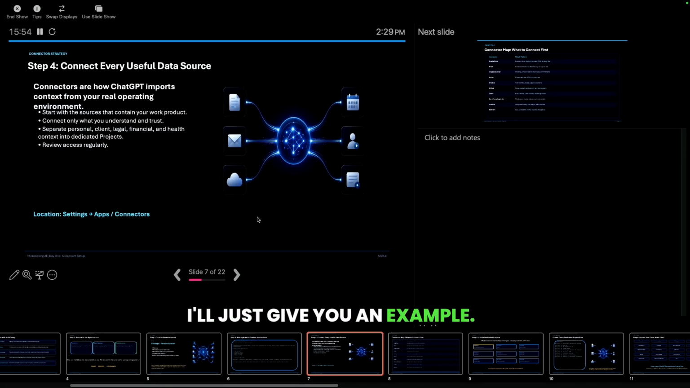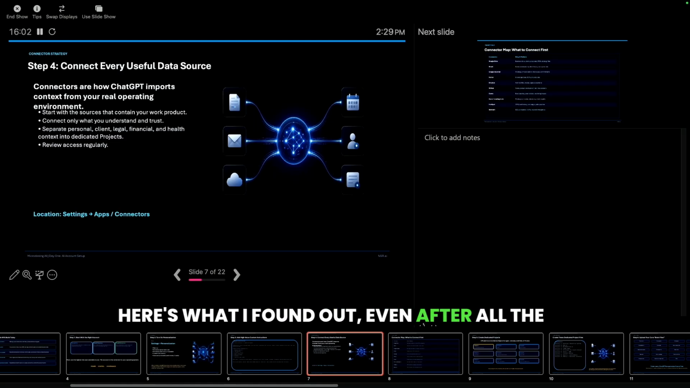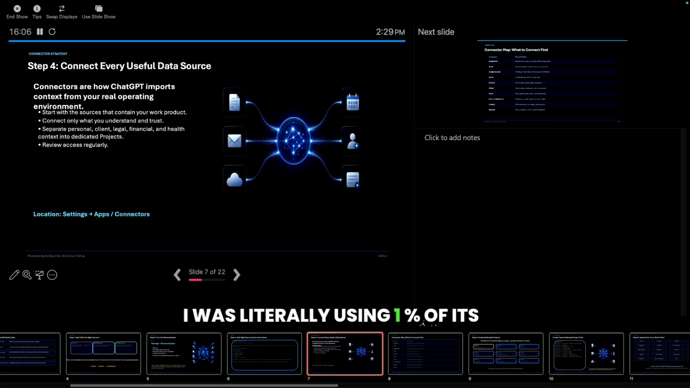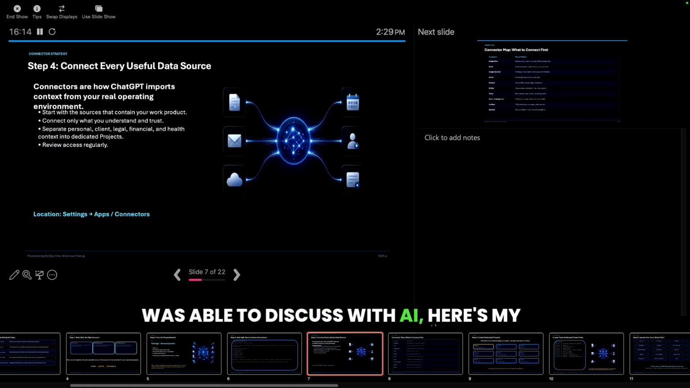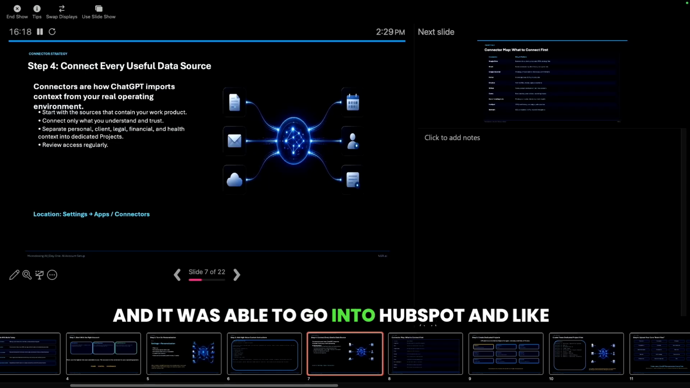I'll just give you an example. I've been using HubSpot for 12 to 15 years. I thought I was really good at it. Here's what I found out. Even after all the courses and certifications I had in HubSpot, I was literally using 1% of its capability. Once I connected HubSpot, my CRM, into AI, I was able to discuss with AI, here's my goal, here's my plan, here's what I want to do. And it was able to go into HubSpot like a team of HubSpot engineers and do things I could never as a human do.